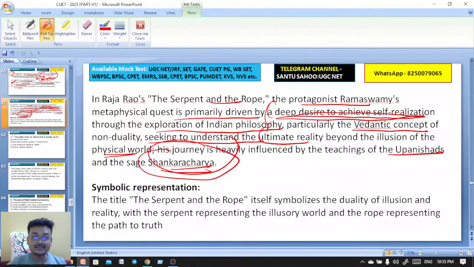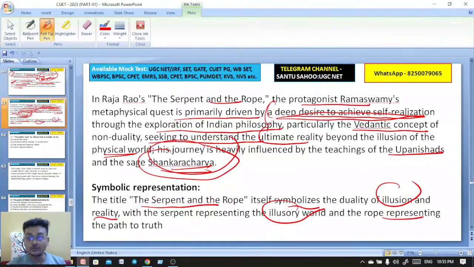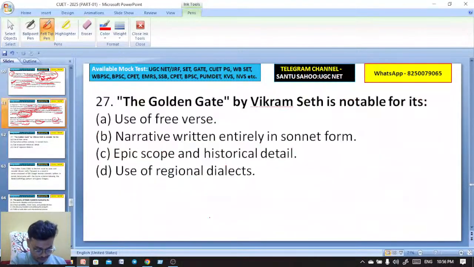So you see the title, The Serpent and the Rope, is also very symbolic. It symbolizes the duality of illusion and reality. The serpent represents the illusory world, and the rope represents the path to truth.